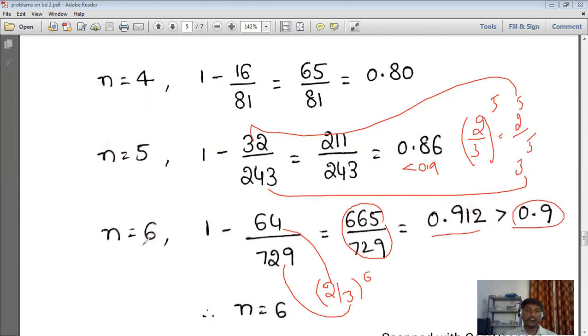So at which value of n does that condition get satisfied? n is equal to 6. In some of the cases it may be n is equal to 14 also.